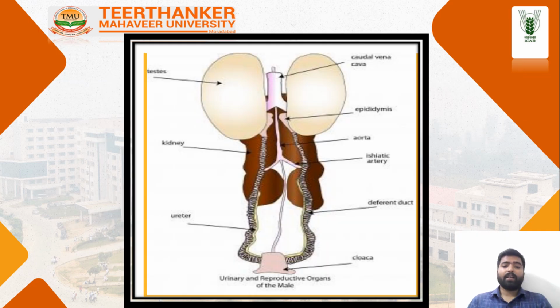Here you can see the figure. Here are two testes, the kidney, and basically you can see the bean shape. This one is also a bean shape, and the right one is larger than the left one. You can see this properly from the figure.